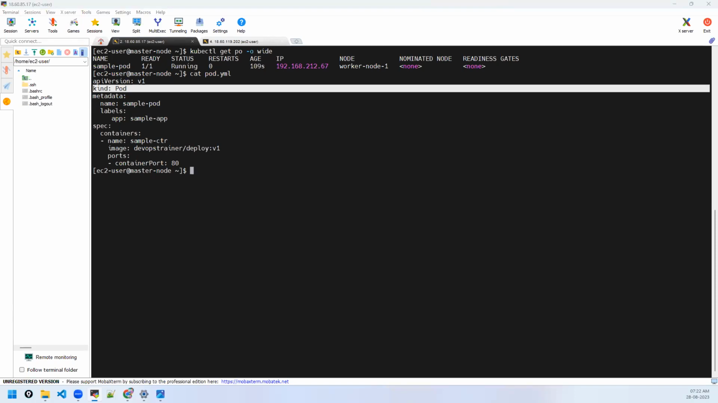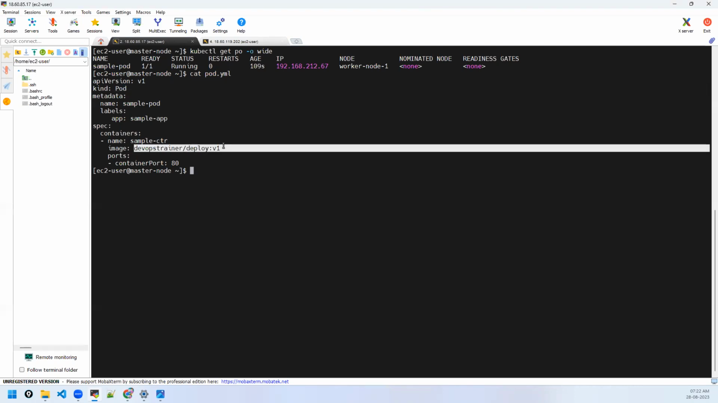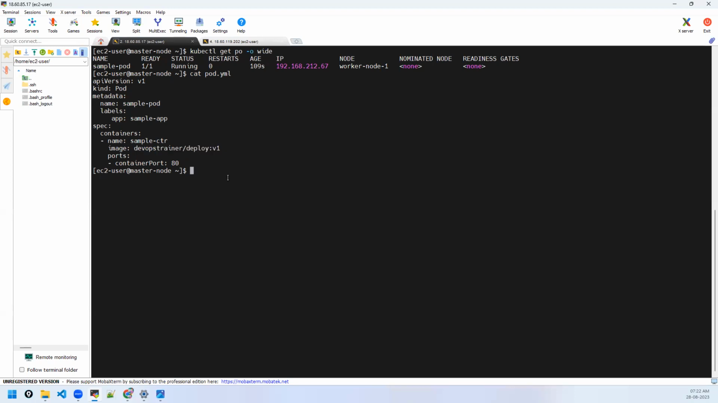Priti, in this image, you have mentioned DevOps trainer / deploy:v1, right? So how is it fetching these details? In this image, Docker pull is happening. How is Docker pull happening? We learned Docker pull, if you remember, the image name and all. So how does it know DevOps trainer and all?